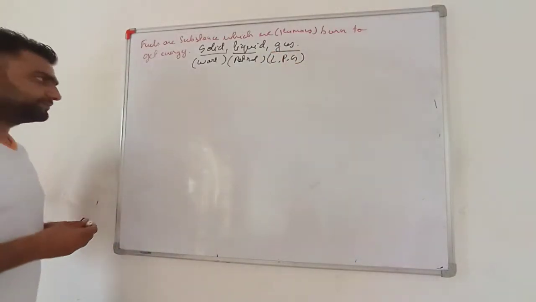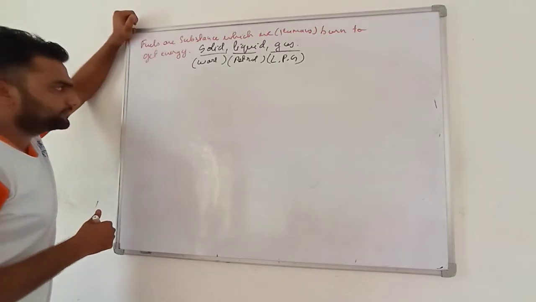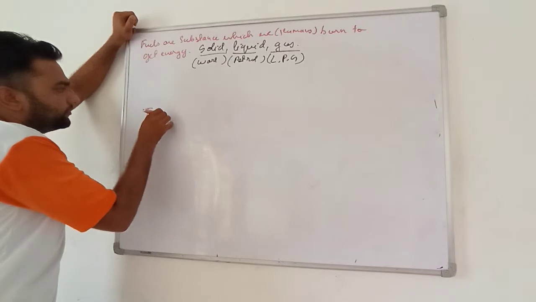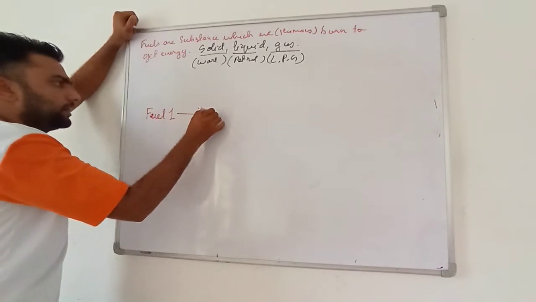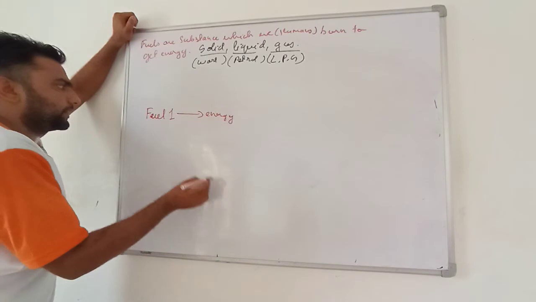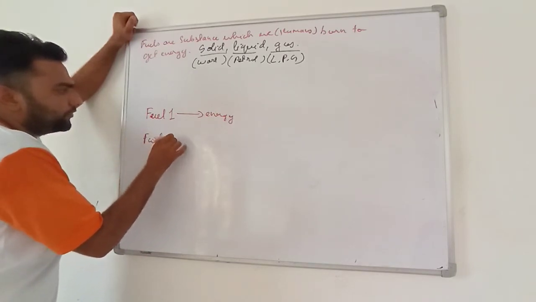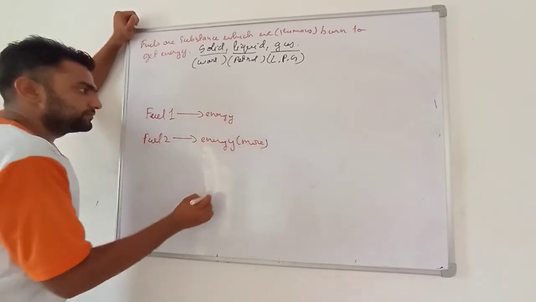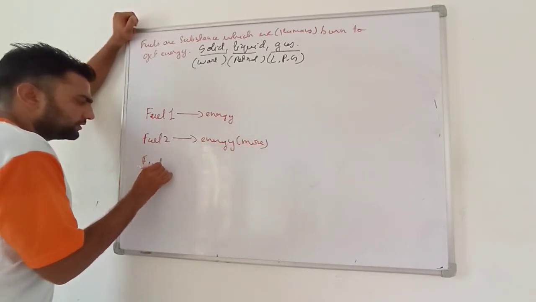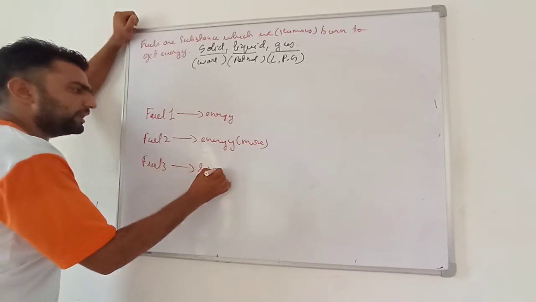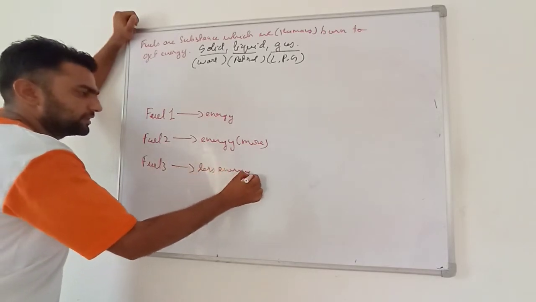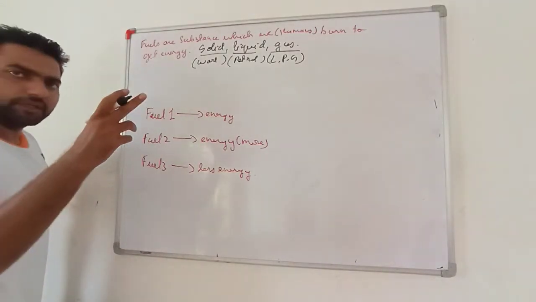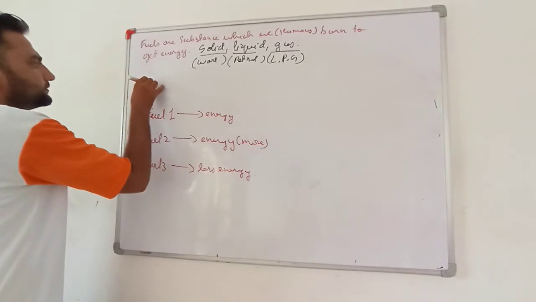See my dear students, what I observed is that I burnt one fuel and I got some energy. I burnt a different fuel and I got more energy. I burnt a third fuel, I got very less energy.